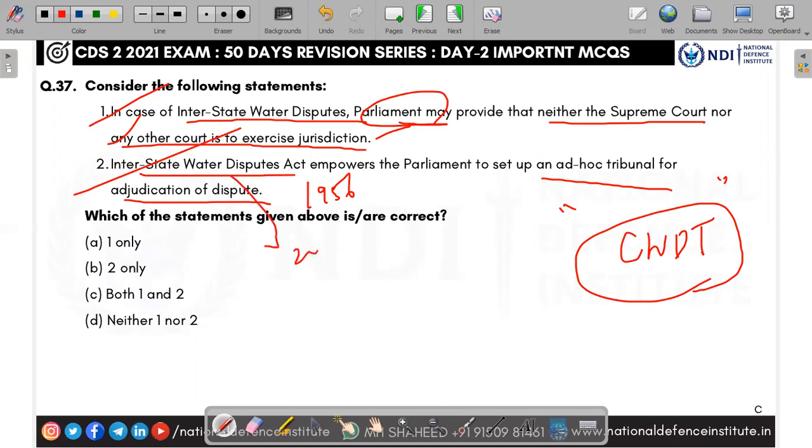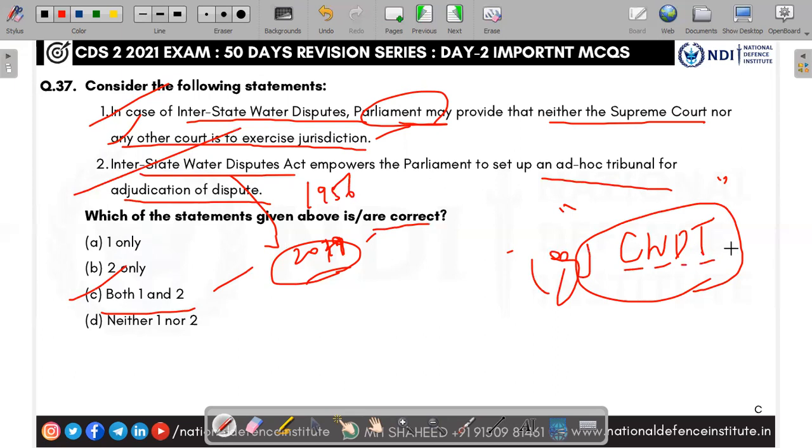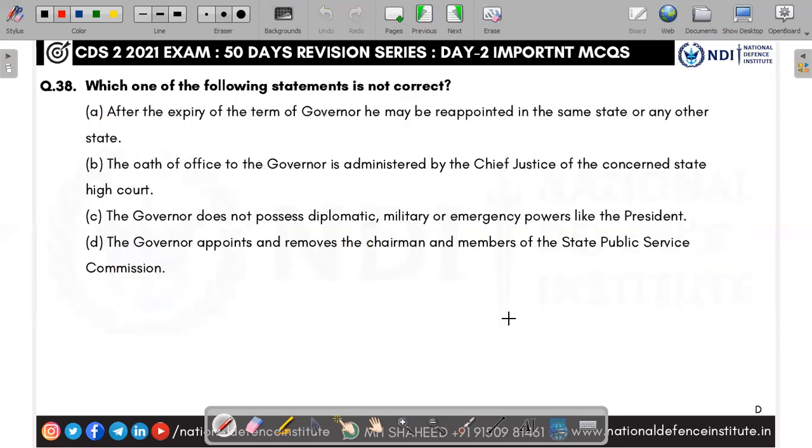This act has been recently repealed, in 2019. So both the statements are right, both 1 and 2. Yes, Parliament can set up a tribunal, and a classic example is the Kaveri Water Dispute Tribunal, CWDT. Both are right. Answer is C.